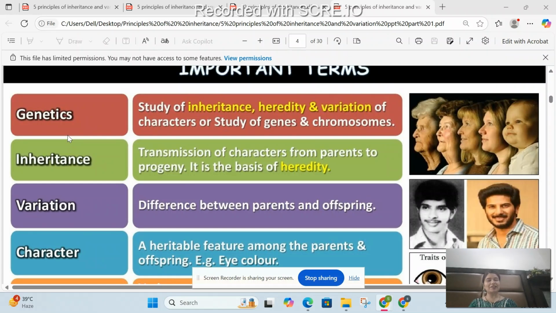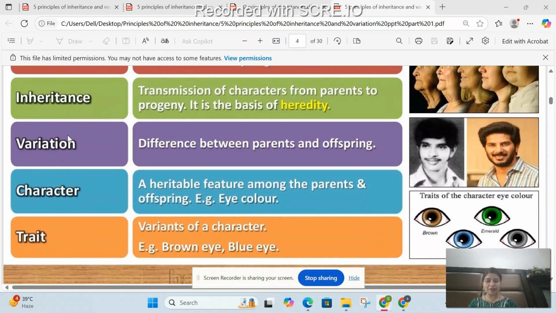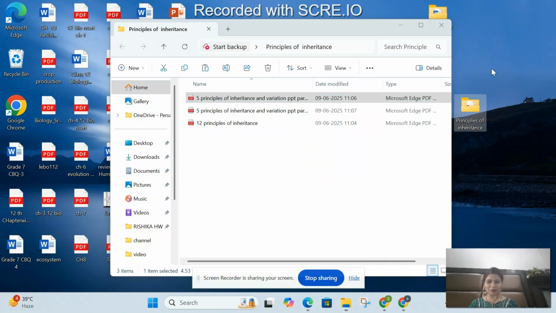Next we study what are variations. Variations are the differences that you see between yourself and your sibling. You would have seen no two siblings being similar, except identical twins. You might be looking similar to your brother or sister, but you're never identical. So these differences that exist between siblings, and between the parent and the siblings, are known as variations.